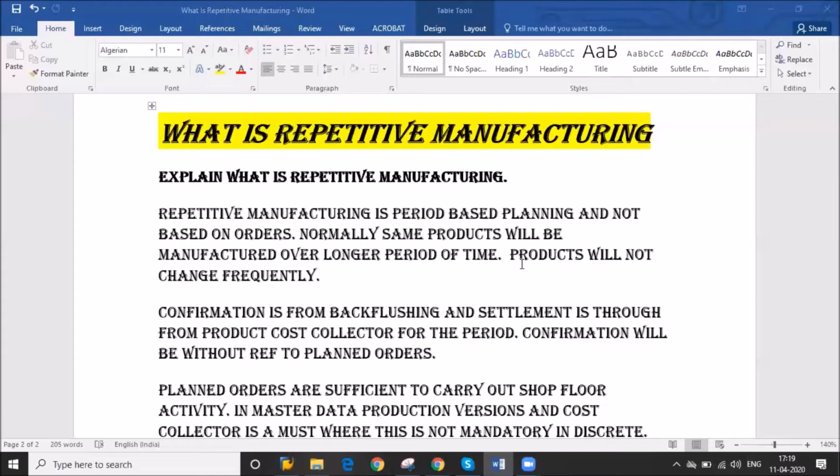In repetitive manufacturing, your planned order will be there, and there will be settlement through the product cost collector. So that is period-based costing. In discrete manufacturing or the process industry, product costing will be there. There is a big difference between the product cost collector and product costing, and in repetitive manufacturing, we are using the product cost collector.